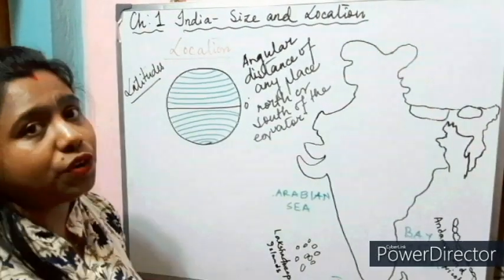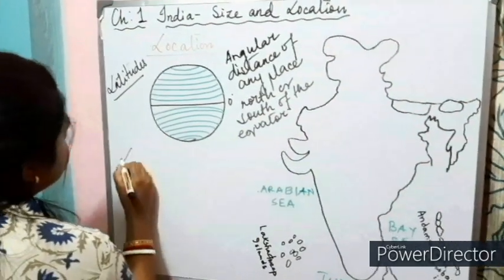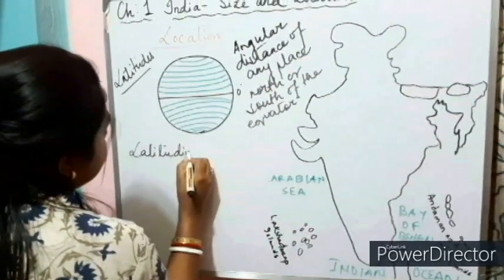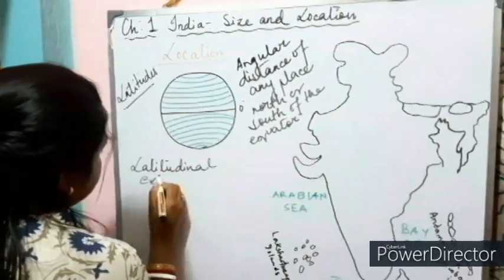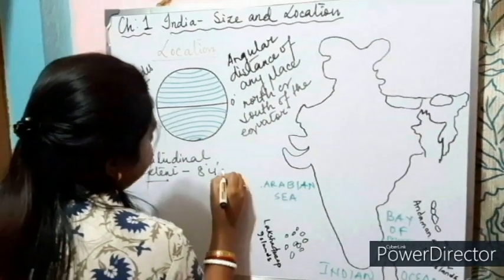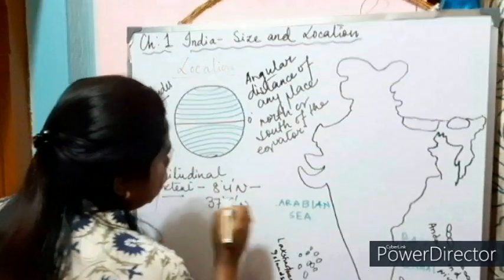What is the latitudinal extent of India then? The latitudinal extent of India is 8 degree 4 minute north to 37 degree 6 minute north.